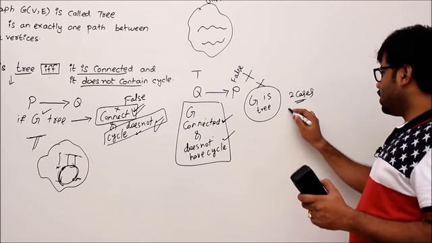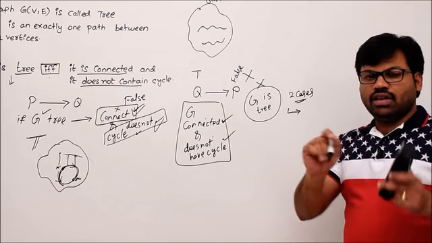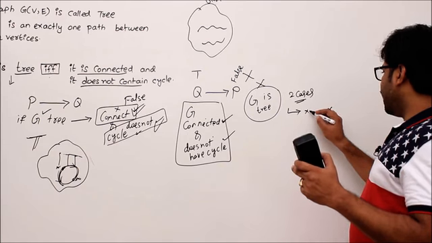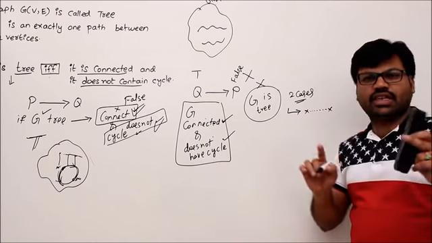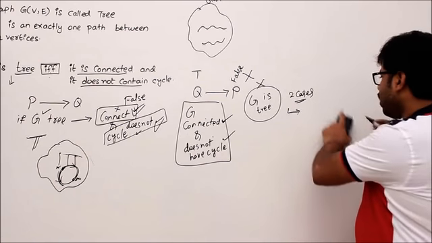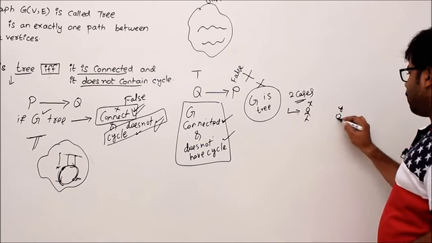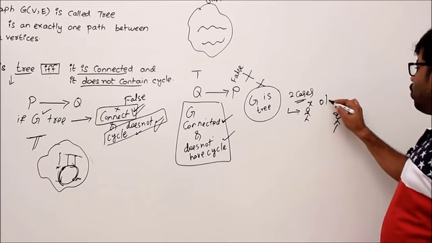Then two cases will arise. First one: why is something not a tree? Maybe between two vertices there is not exactly one path. If between every two vertices there is exactly one path, it is a tree. Probably there are two vertices x comma y. Okay, between these two maybe there are zero paths.